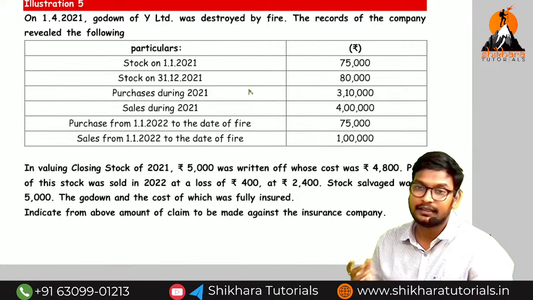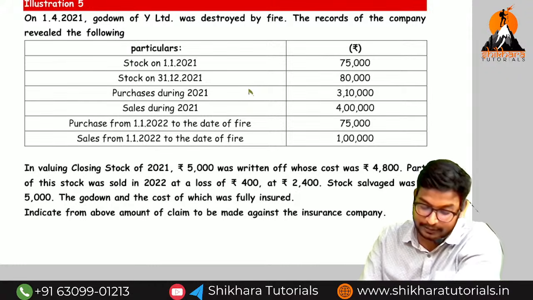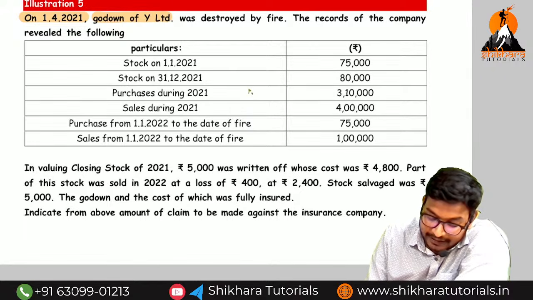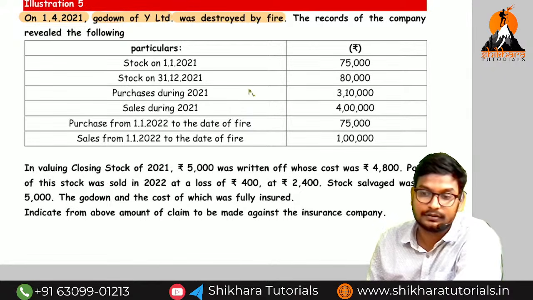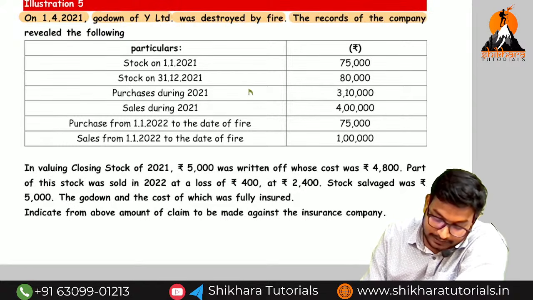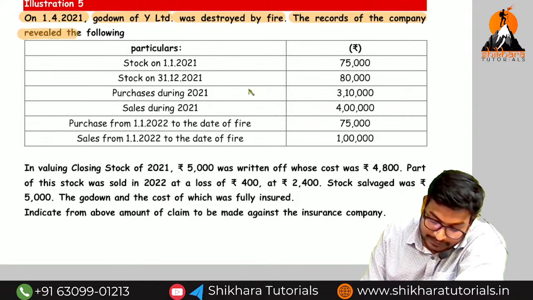So we need to eliminate the abnormal items. I will say how we need to eliminate. Sir, on 1/4/2021, the godown of Y Limited was destroyed by the fire. The record of the company revealed the following.